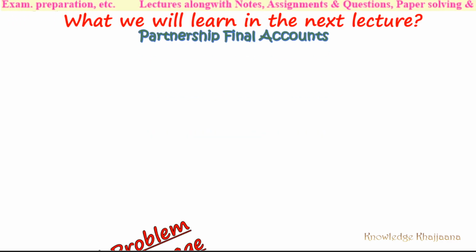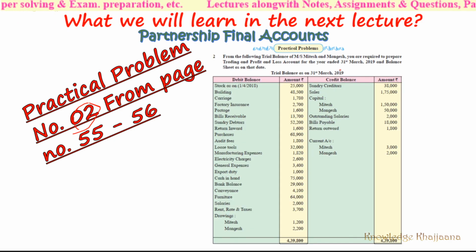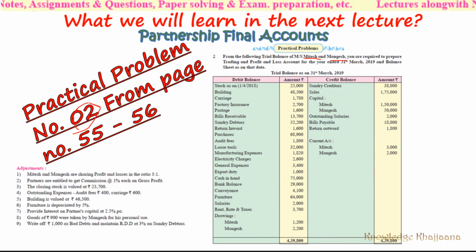So the next practical problem that we will see is practical problem number 2, which is given on page number 55 to 56, which is of Mr. Mitesh and Mangesh. Okay, so as usual you are expected to read the problem number 2 as well as illustration number 6. You have to make the columns and you should be ready to solve it along with me.